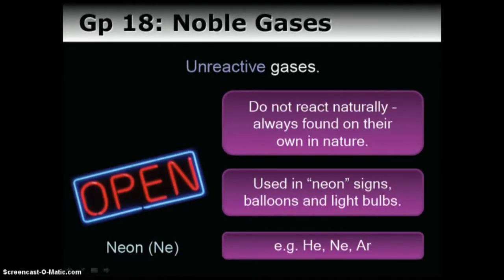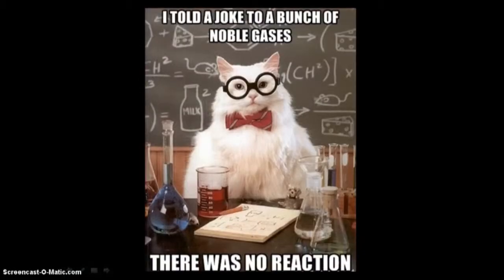They're very unreactive, though. They're very stable. That means you will always find them in nature on their own. They don't need to interact with anything else. They're used in neon signs, balloons, and light bulbs. You've looked at some of these before, and you see an example here: helium, neon, argon. They're so unreactive that they're very stable and they're very stagnant.